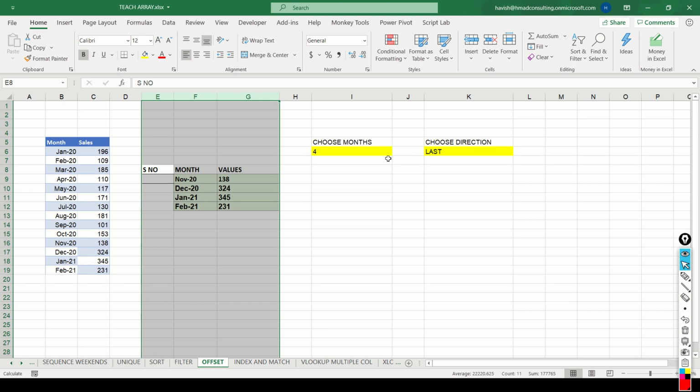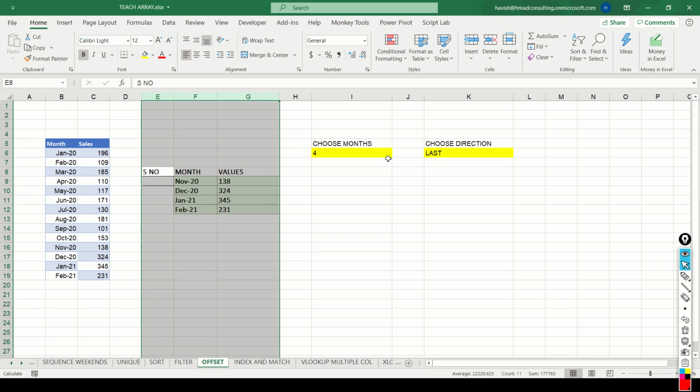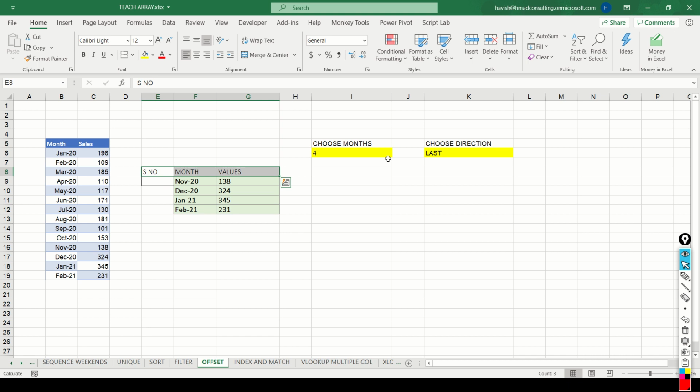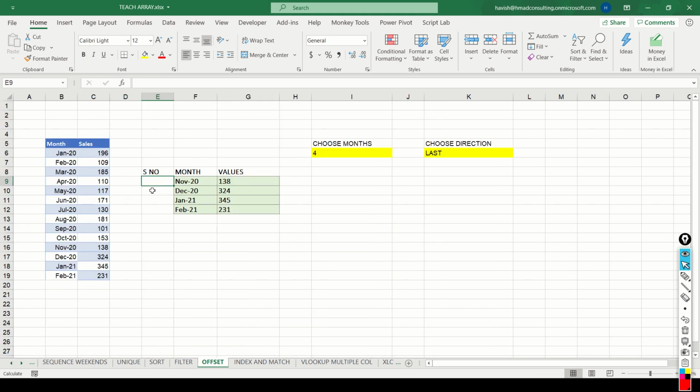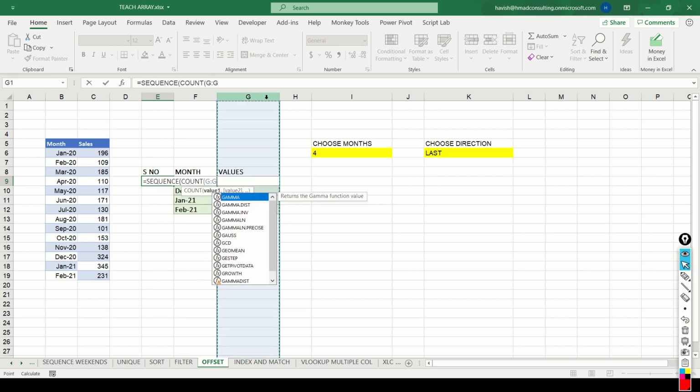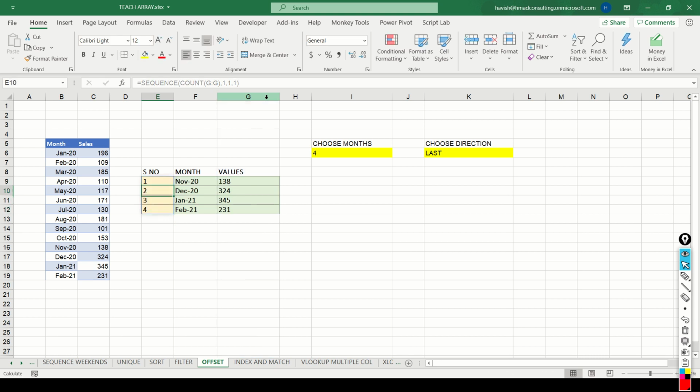Let me also keep the same font size and the same font face as well. Perfect. The serial number is very simple. If you want to get the serial number, we can simply write equal to sequence. The number of rows would be counting column G, and we will get the serial numbers like this.